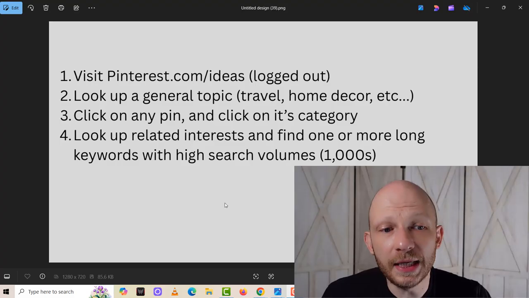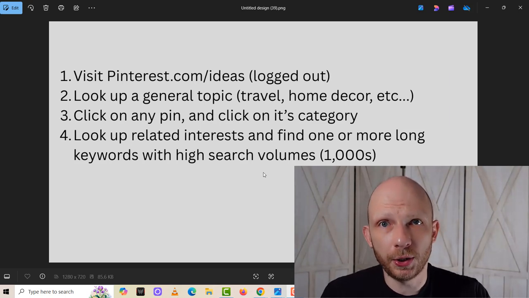You can use AI to do it, but I'll talk about that a little bit later in the video. For now, I want to focus on these four pieces of the strategy so you can start using this yourself.